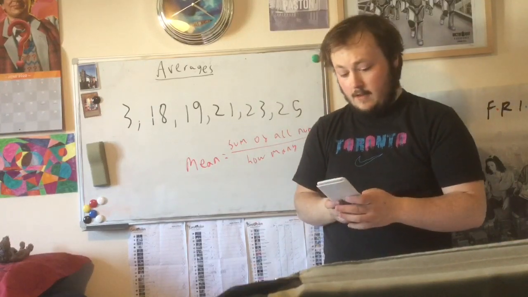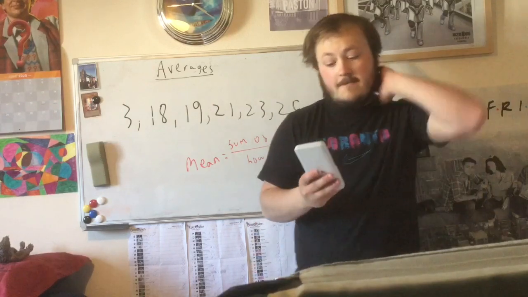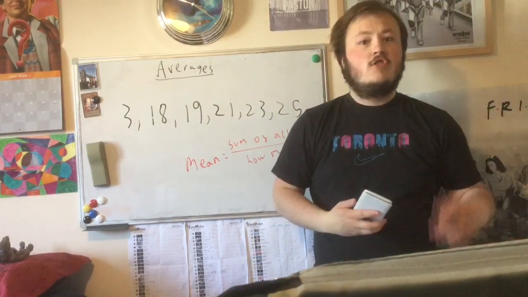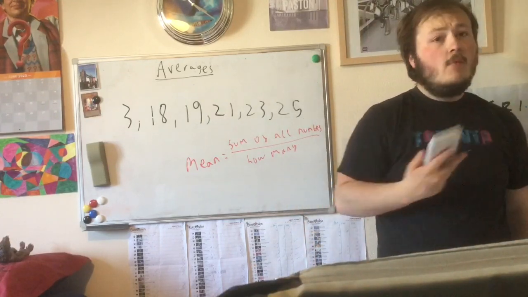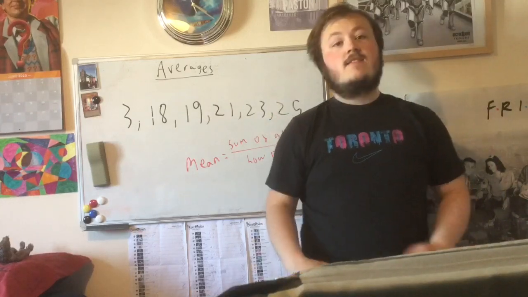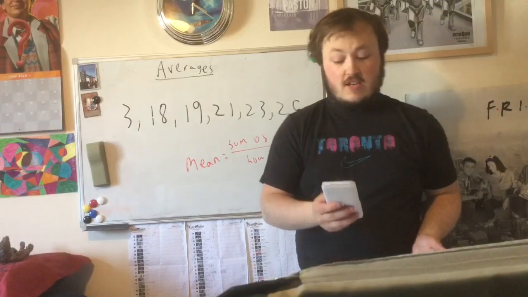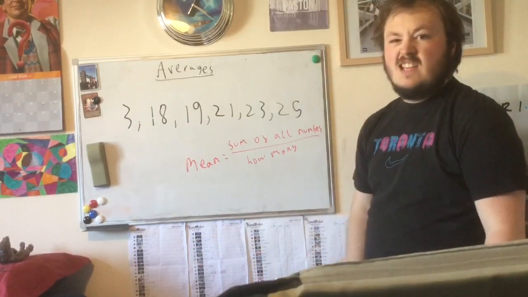So let's work out the mean. We do 3 plus 18 plus 19 plus 21 plus 23 plus 25. That will get you 109. So now we divide that 109 by 6. And that will get us 18.16666666667. Now I want to do this to 2 decimal places because it's easier.